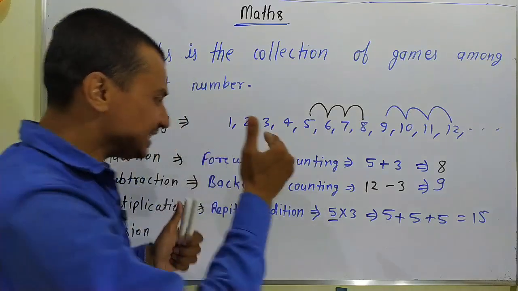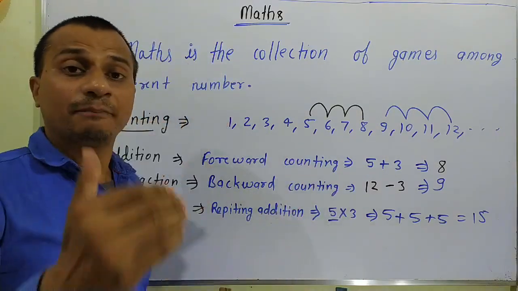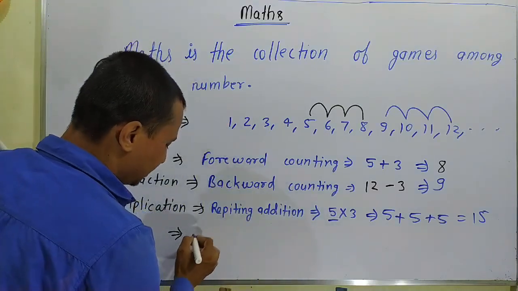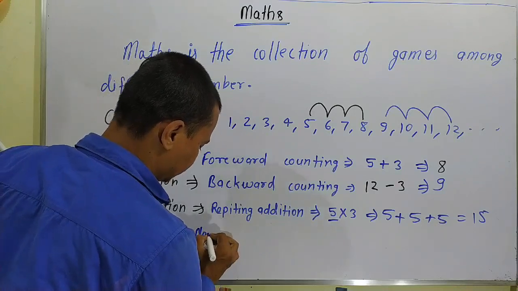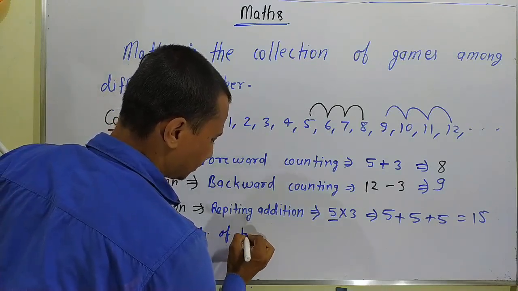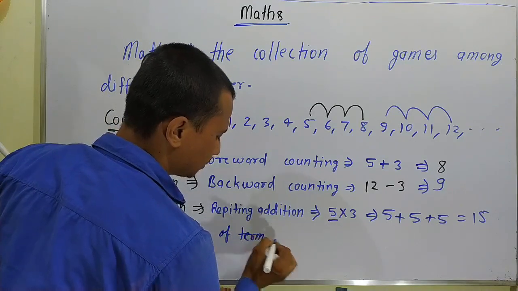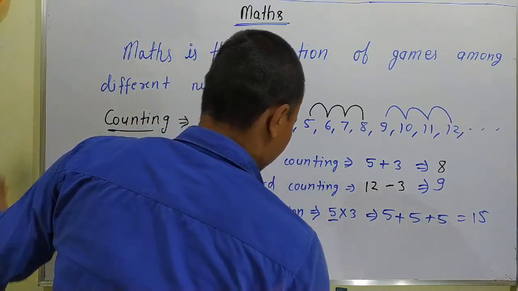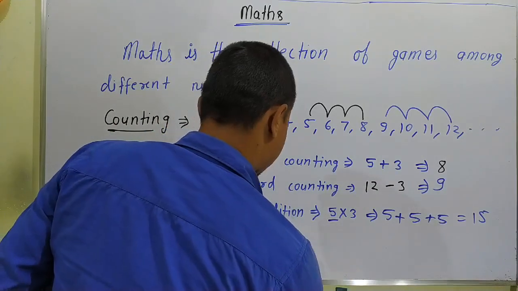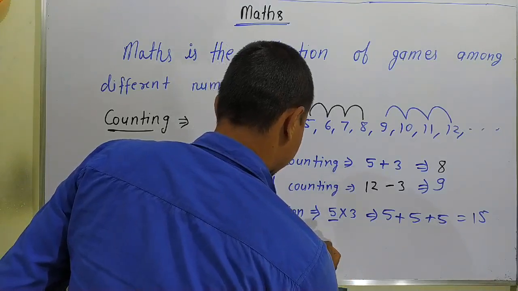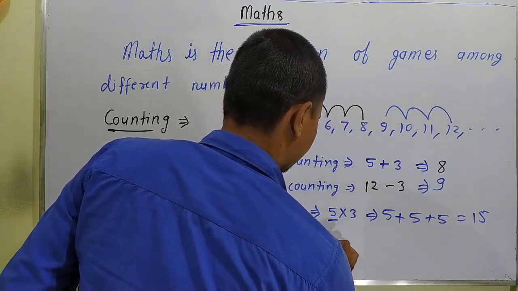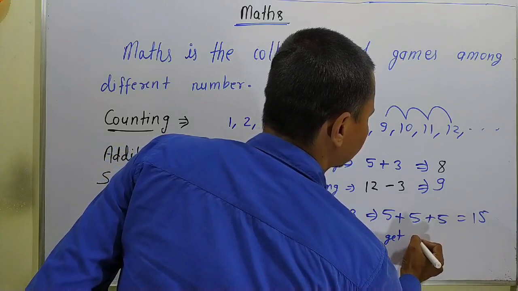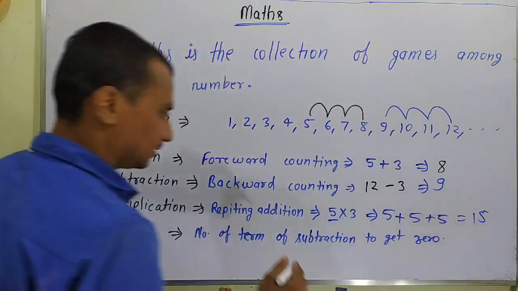Division is the repeating number of times of subtraction to get 0. We have to get 0.